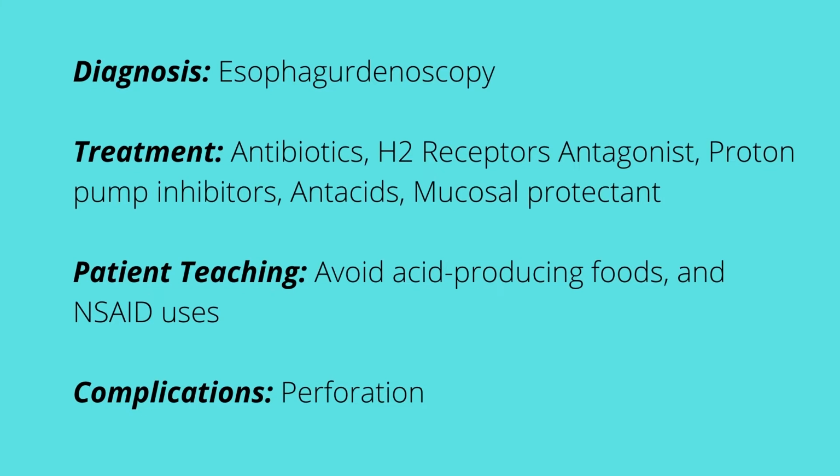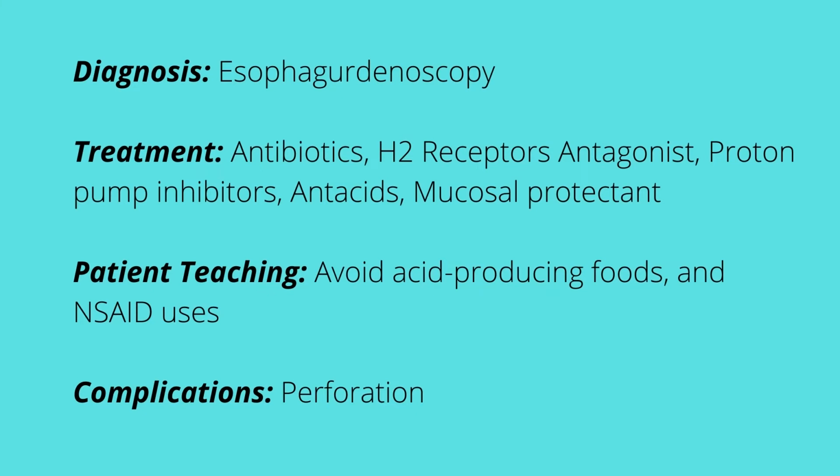We'll also give them H2 receptor antagonists and proton pump inhibitors as well, and antacids. And remember, antacids, we tell the patients to take between 1 to 3 hours after meal consumption when there's an increase in gastric enzyme production. We'll also give them mucosal protectants, which we give 1 hour before the meals to protect the GI tract. We teach the patients to avoid acid producing foods like milk, caffeine, and spicy food, and they should avoid the use of NSAIDs like ibuprofen.